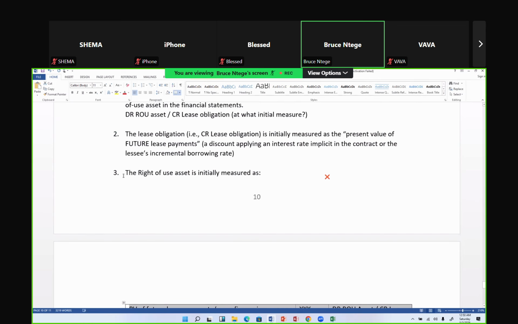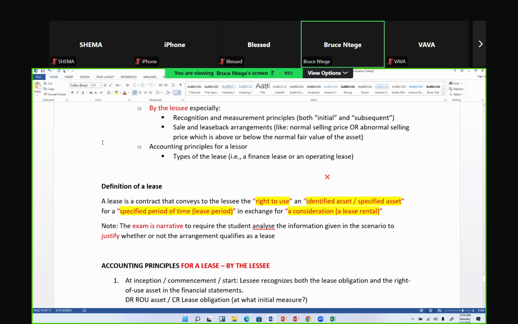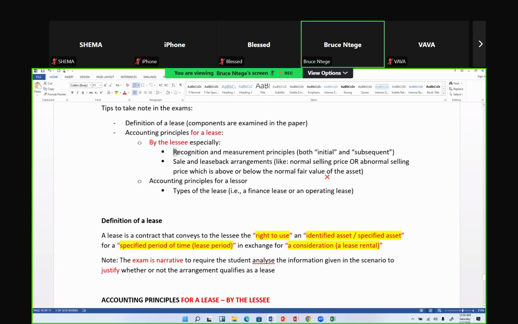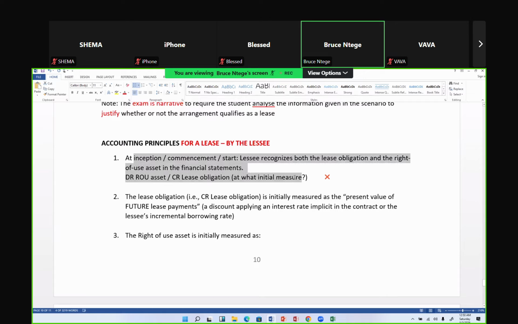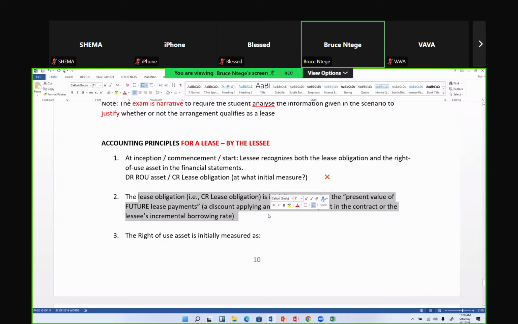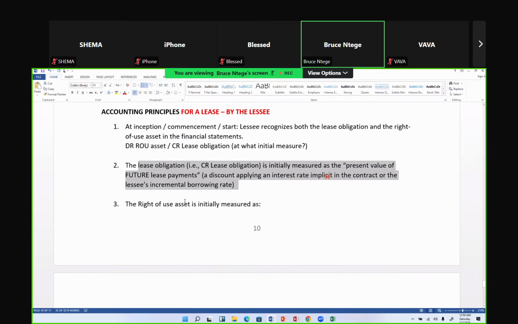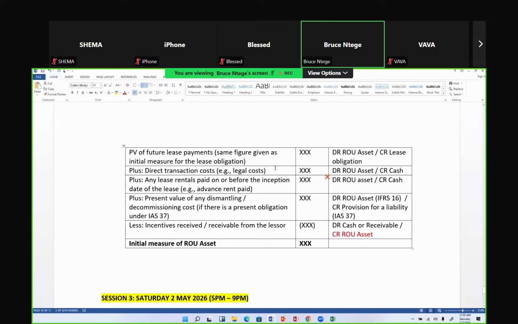Remember, I have to give you 7 principles and tell you that go and do your exam. 7 principles before I talk of sale and leaseback. So before I talk of sale and leaseback, I'm looking at the lessee, 7 things that I want you to have on your fingertips. So far you have 3: that I recognize a right of use asset and a lease obligation. The question is who came out initially. For the lease obligation, it is the present value of future lease payments, meaning that I need to discount using a discount rate. For the right of use asset, there's quite more work to do. It's not only the present value of the future lease payments, there are even other figures put in.